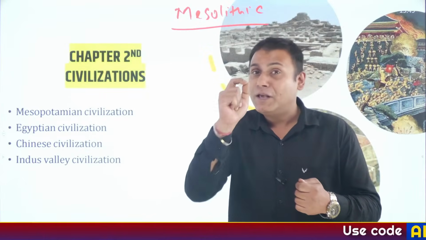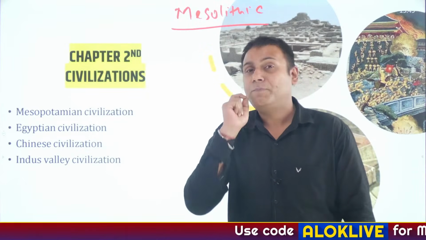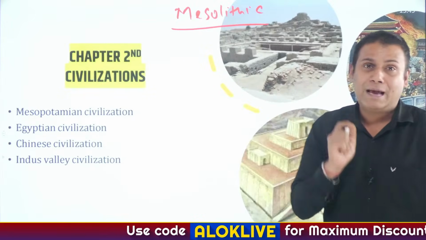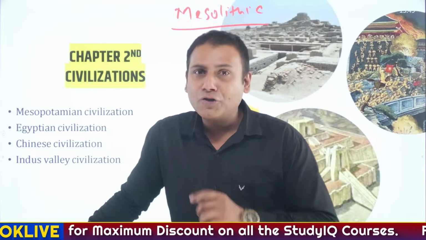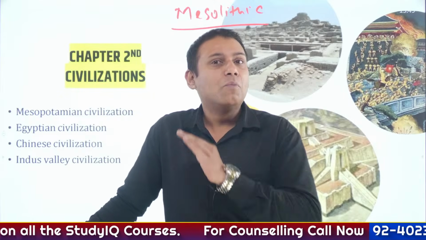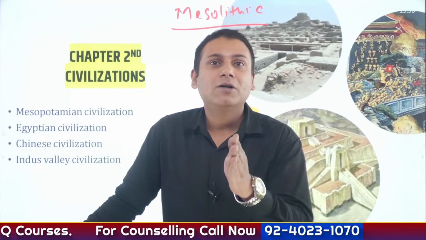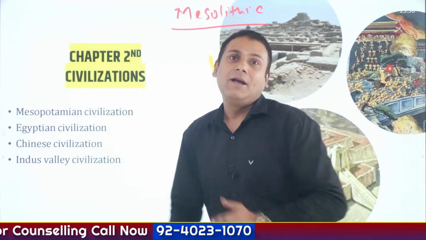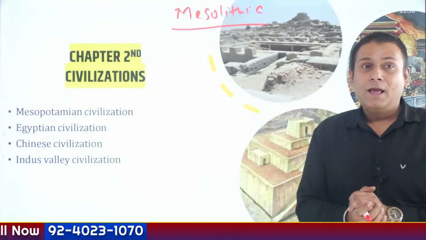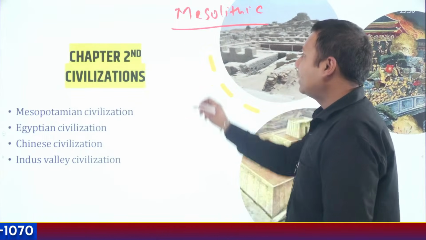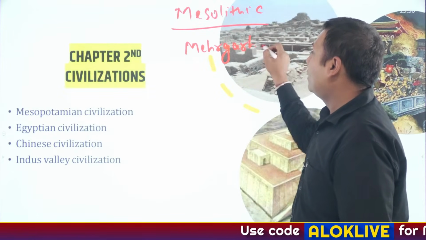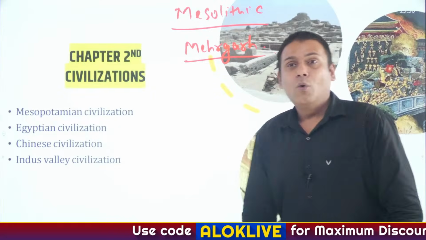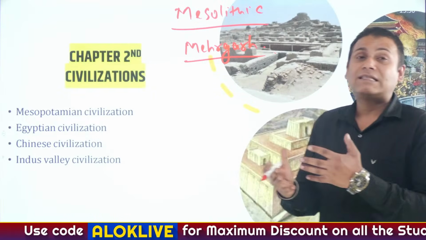My friends, please keep on noting down along with me because I'm speaking just from the perspective of the prelims examination. Is that clear? So, Hoshangabad district of Madhya Pradesh, also referred to as Narmadapuram. Neolithic age. One of the most striking features of Neolithic age was the development of agriculture. It started in Neolithic age. And agriculturally, the most important site was Mehergarh. I repeat, Mehergarh, which is located in Baluchistan, Pakistan, was agriculturally the most advanced site.